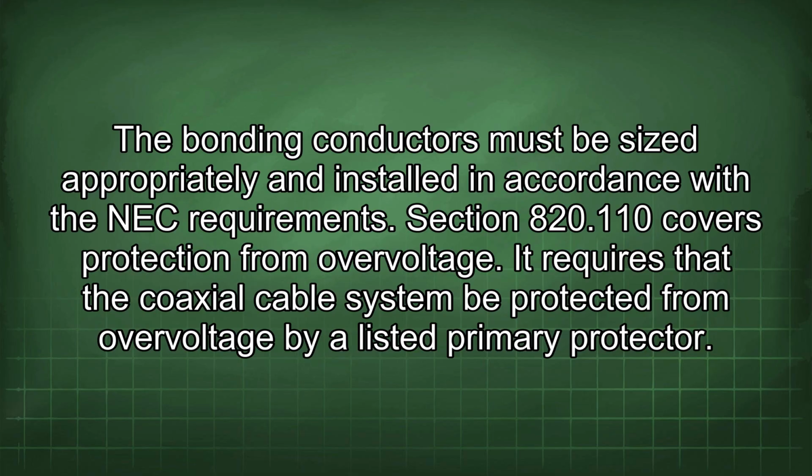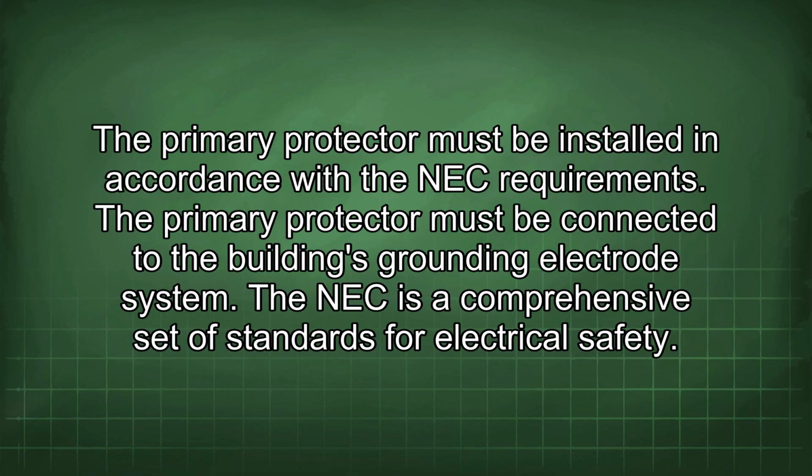Section 820.110 covers protection from overvoltage. It requires that the coaxial cable system be protected from overvoltage by a listed primary protector. The primary protector must be installed in accordance with the NEC requirements. The primary protector must be connected to the building's grounding electrode system.